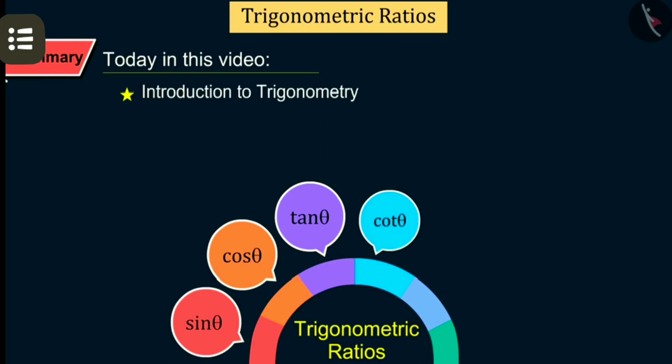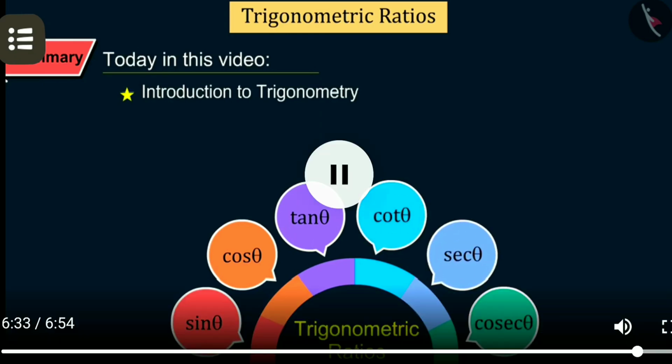So let me summarize. In today's video we have learned the introduction of trigonometry, the introduction of all t ratios, and how to learn the 3 ratios. Now you will apply this in your exercise 1 for finding the basic t ratios. When you are given one ratio or 2 sides of a right triangle, then with the help of the Pythagoras theorem you will find the third side, and after getting all 3 sides you can find any t ratio.